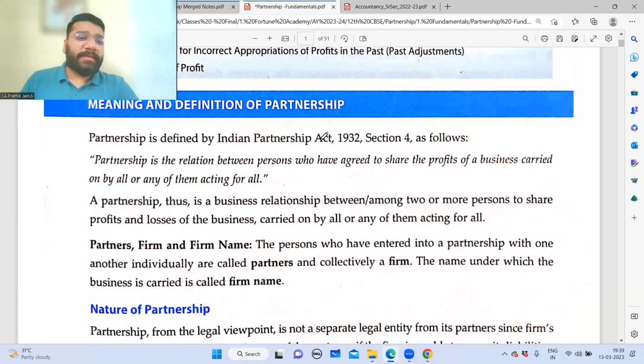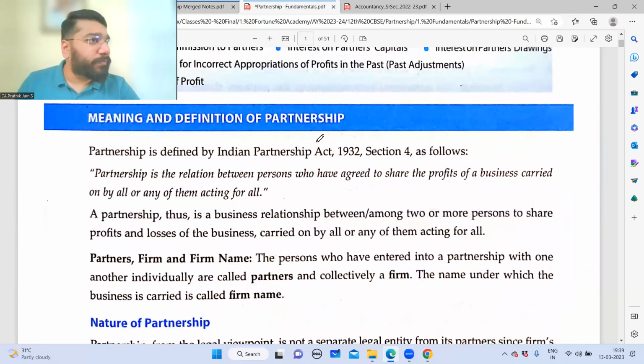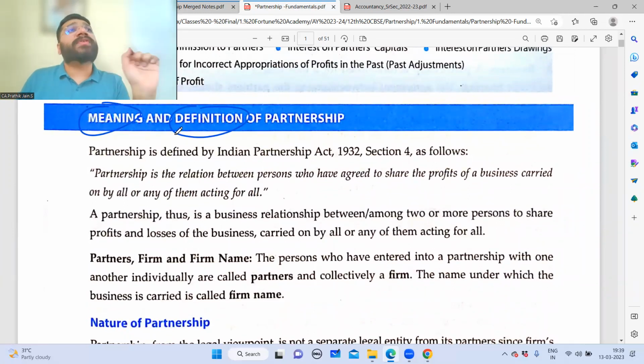Fantastic. Now, guys, meaning and definition of partnership. Now, there are two terms, meaning and definition. You've got to be very, very careful here. When you say that the meaning of something is so and so, you can write anything in your own words, but the point should be relevant for you to get the appropriate marks.